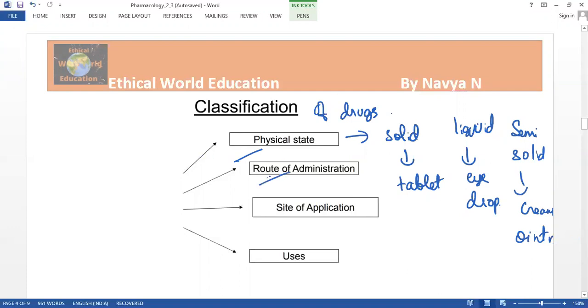And the other thing is the route of administration. Route in the sense of the results, what are the effects from the medication, from the tablet, from the drug, and the site of application, and from the users. So these four things are the basis of classification. Let us know them one by one.